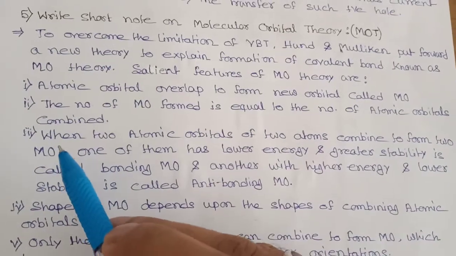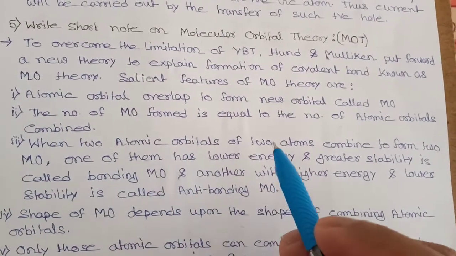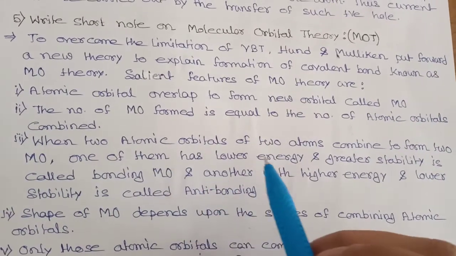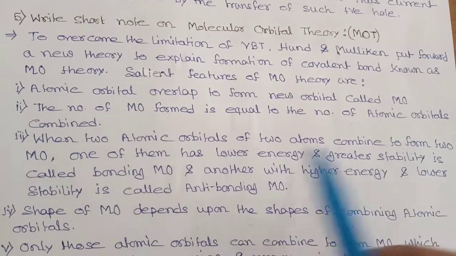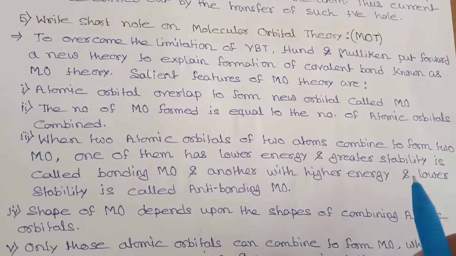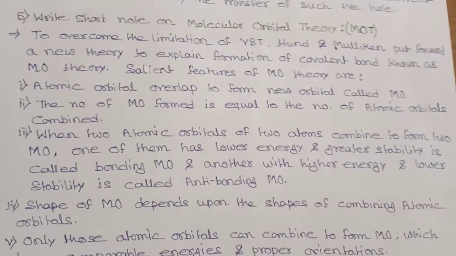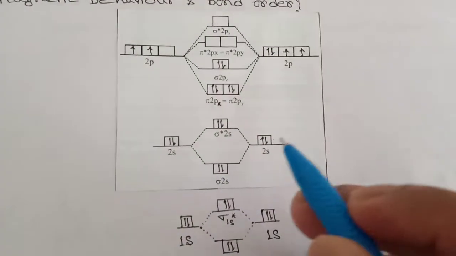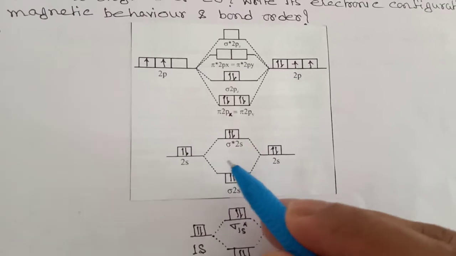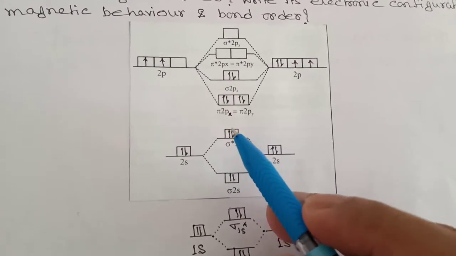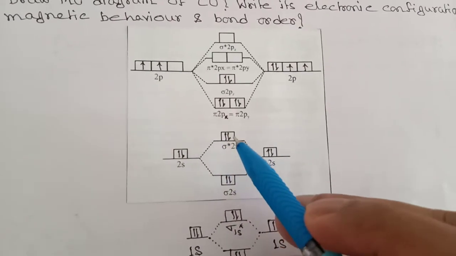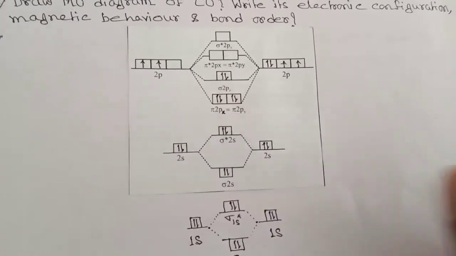Now my third point is, when 2 atomic orbitals of 2 atoms combine to form 2 molecular orbitals, one of them has lower energy and greater stability and is called bonding molecular orbital, and another with higher energy and lower stability is called antibonding molecular orbital. So this one will have lower energy and higher stability, so this orbital will be called bonding molecular orbital, and this one will have higher energy and lower stability, so this molecular orbital will be called antibonding molecular orbital.